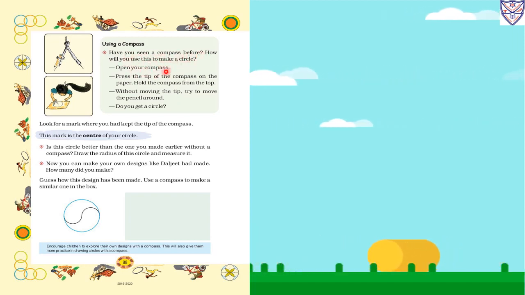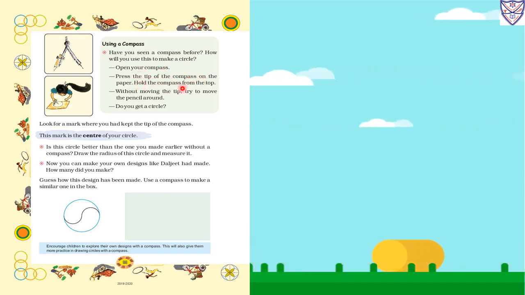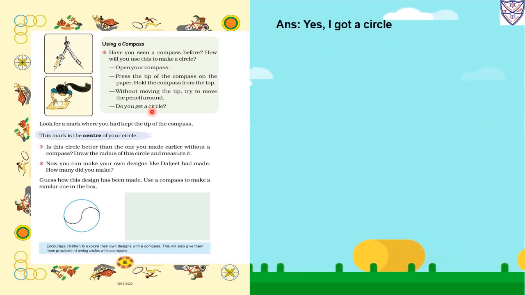So open your compass, press the tip of the compass on the paper, hold the compass from the top. Without moving the tip, try to move the pencil around. Do you get a circle? Yes, we can get a circle. Now look for a mark where you had kept the tip of the compass. This mark is the center of your circle. So the mark will be at the center of the circle.